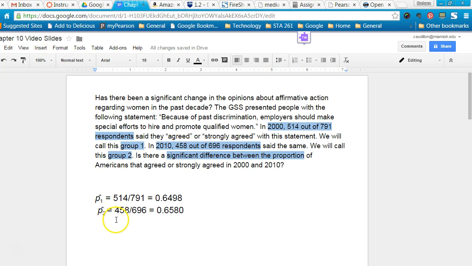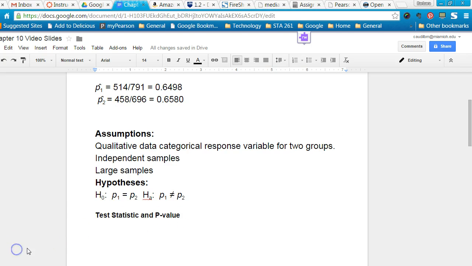Here I've shown the calculation of the two sample proportions. The sample proportion for population 1 is 0.6498, and the sample proportion p hat 2 for population 2 is 0.6580. The assumptions for using this test are that we have qualitative data for two groups.